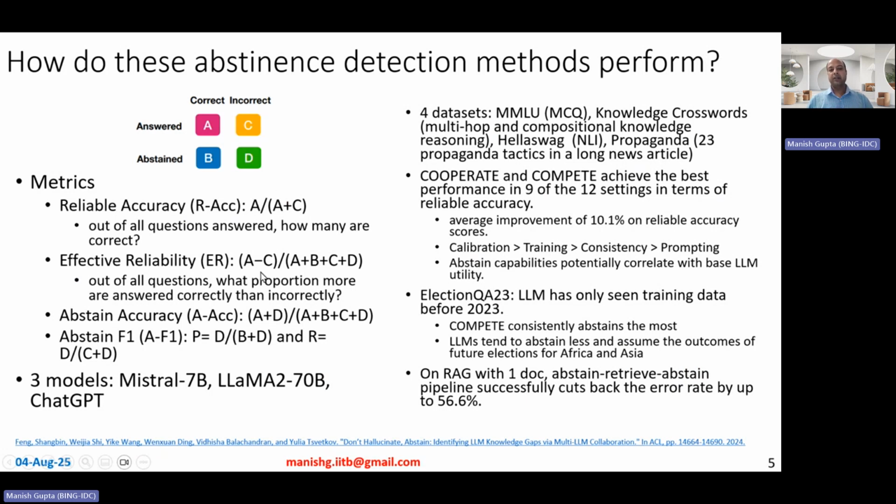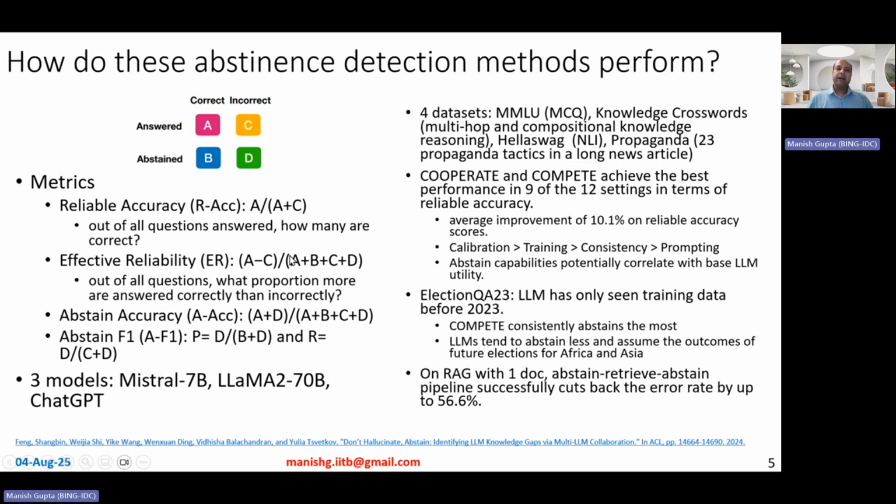Effective reliability is a little more involved and a little more interesting. The denominator is all of those samples, and the numerator is A minus C. So it measures, out of all the questions, what proportion more are answered correctly than incorrectly. Abstain accuracy is a simple one, A plus D divided by all of them. And abstain F1 is based on abstain precision, which is D divided by B plus D, and abstain recall, which is D divided by C plus D, and then you take an F1 on top of it.